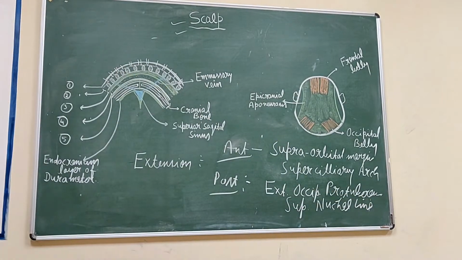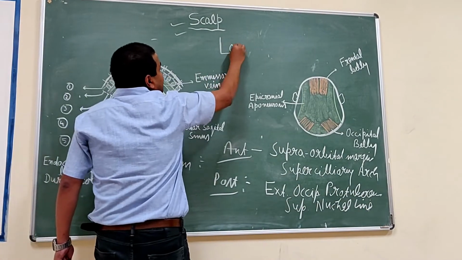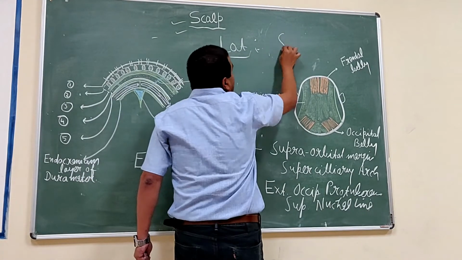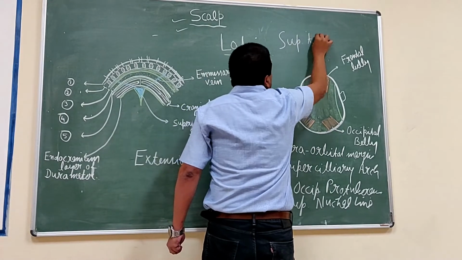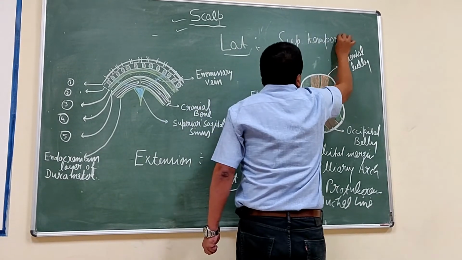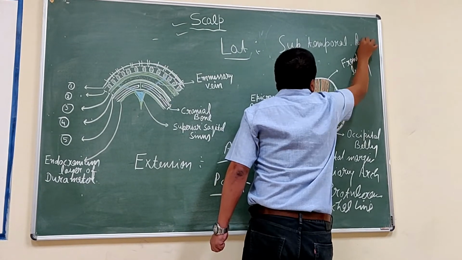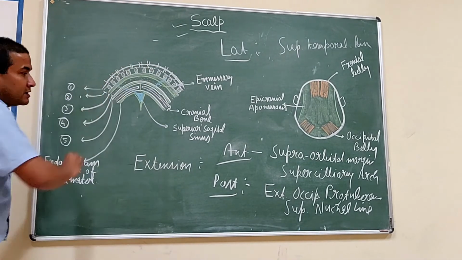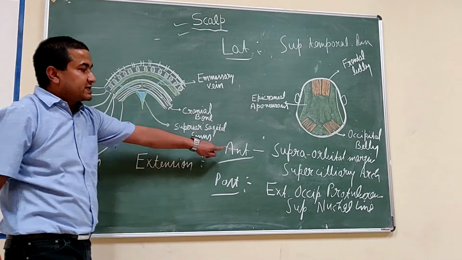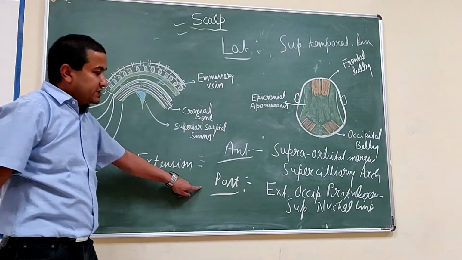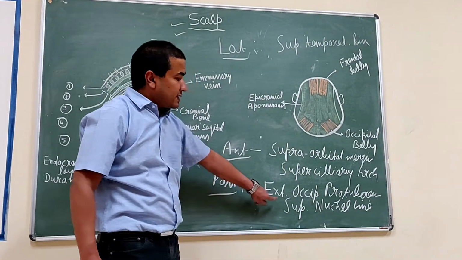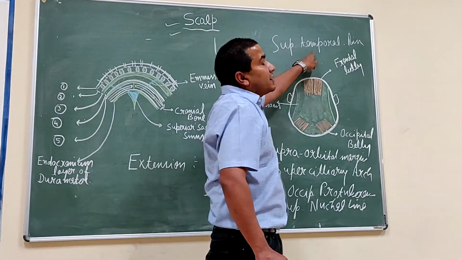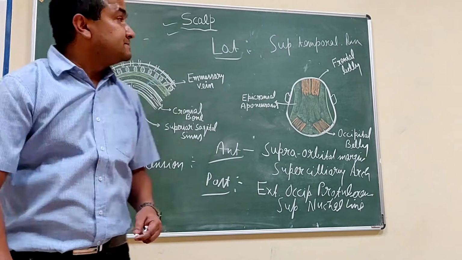Laterally, it extends up to the superior temporal line. Below this, it is continuous with the temporal region. So, if you revise, anteriorly its extension is the superciliary arch. Posteriorly, it extends up to the external occipital protuberance and the superior nuchal line. And laterally, both sides, it is up to the superior temporal line.